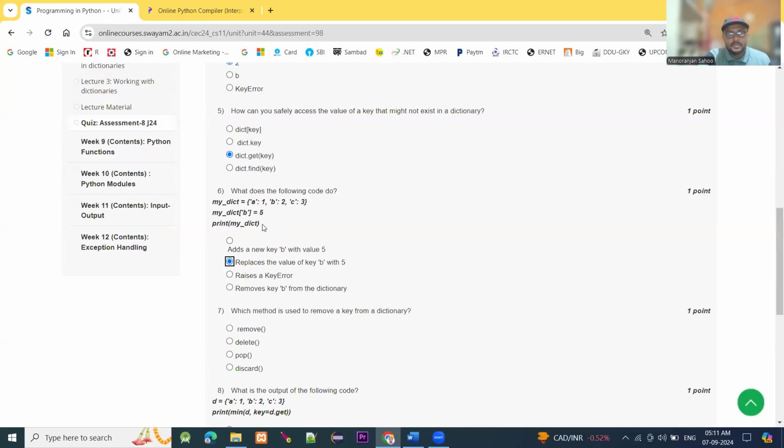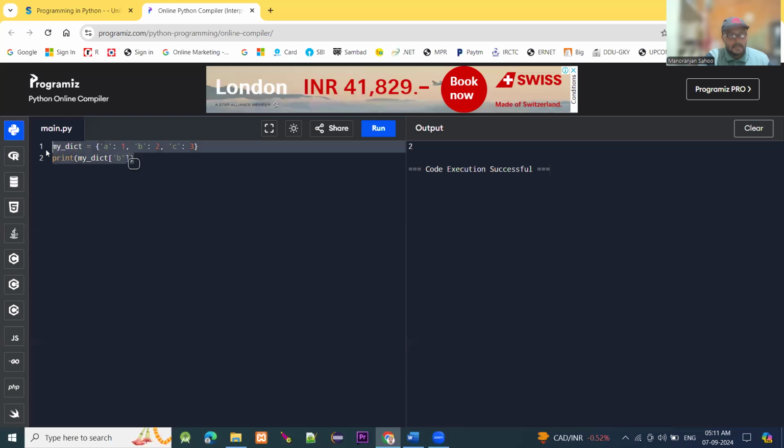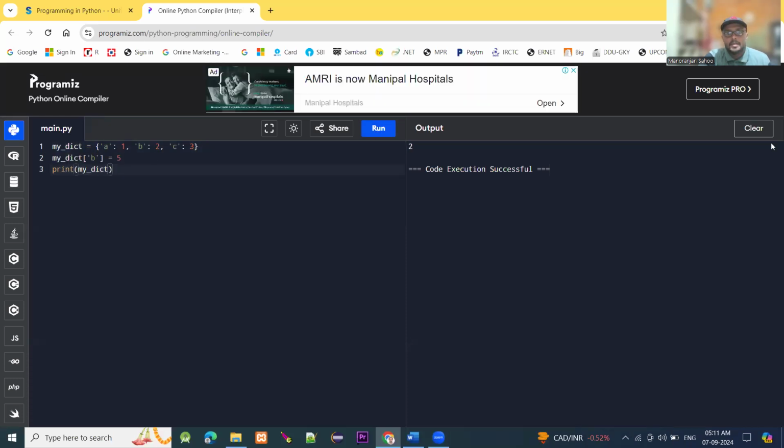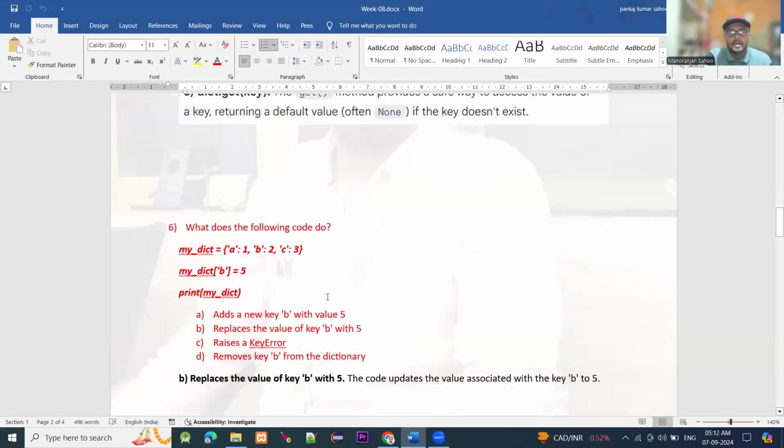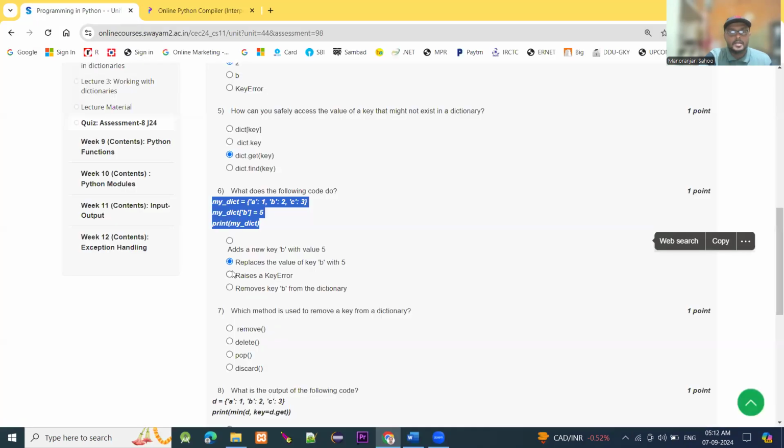Okay, we simply copy this code and verify from our end. I simply paste it here and run the code. I clear the output, then run again. Then it will be like this: a 1, b 5, and c 3. Code execution successful. Okay, this is the output. Then what will be the answer here? The answer will be B. Replace the value of b with 5. So 6, option B is the right answer.